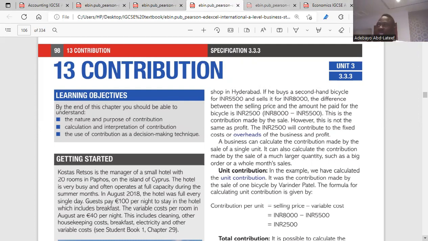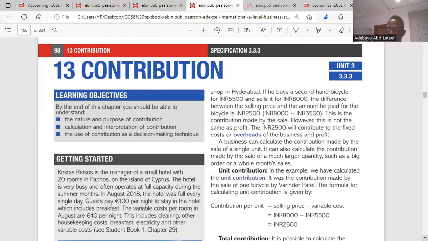Contribution is the amount that is left when you are able to meet up with your variable cost after selling. For example, let's say your variable cost is 500. As soon as you reach 500 in the course of selling that product, then what is left is your contribution. That money is part of your fixed cost and profit. So you'd have taken away your variable cost, and the amount that is left is your contribution. So contribution makes up your fixed cost, which is FC, and your profit.